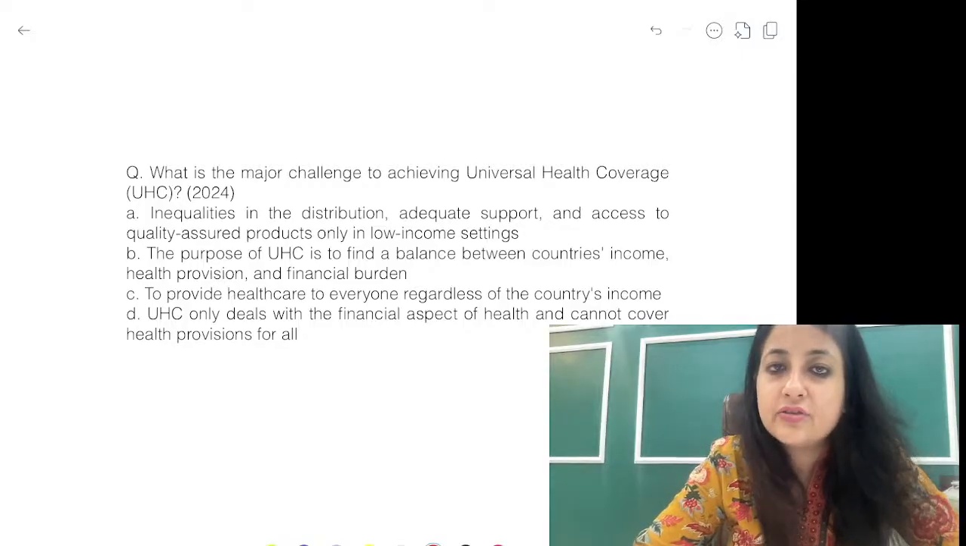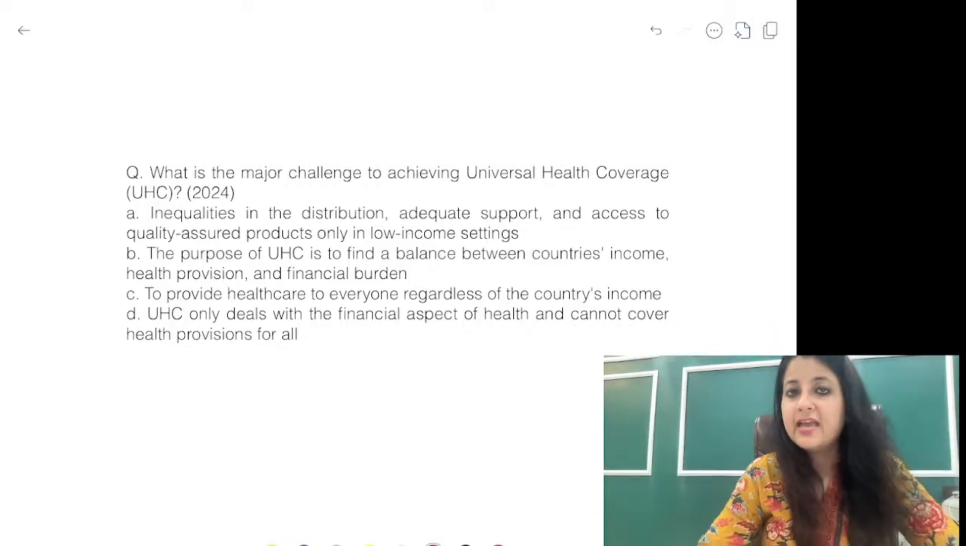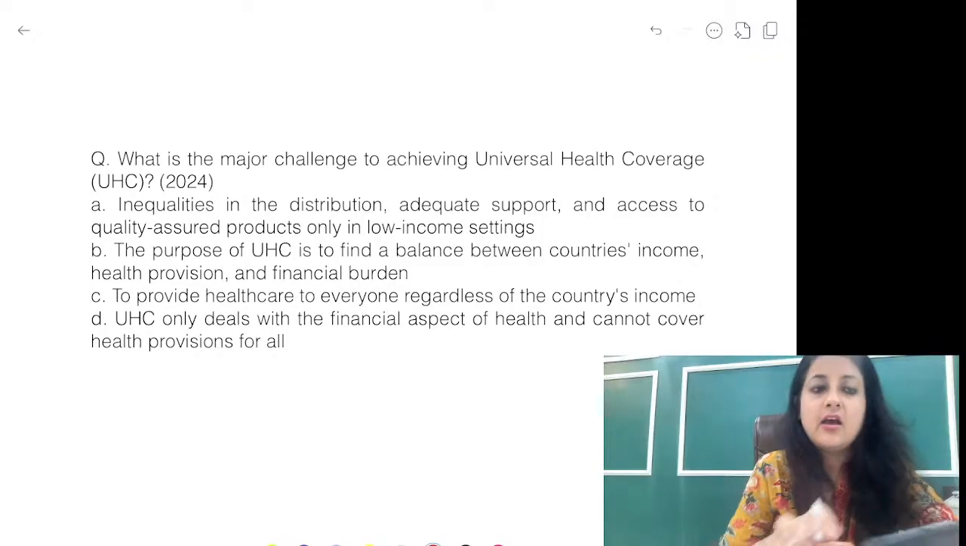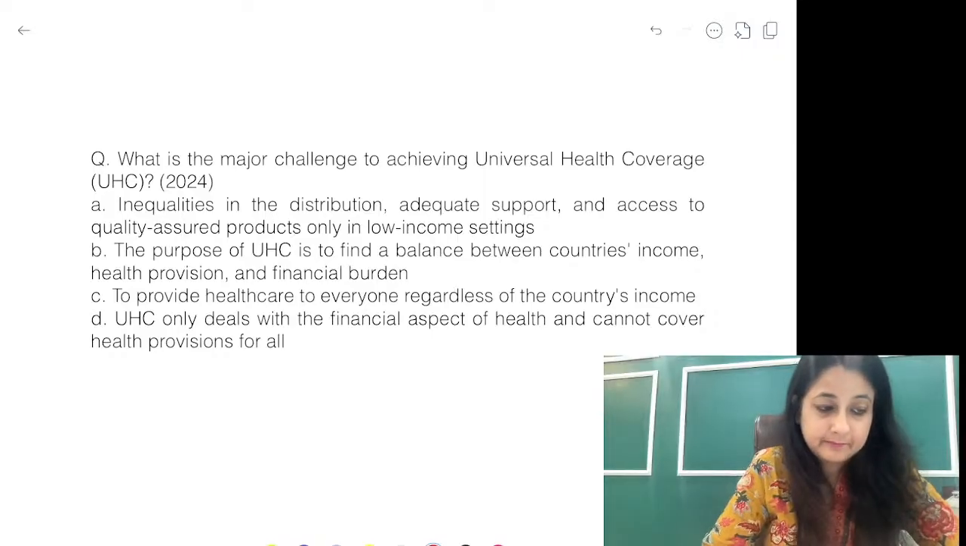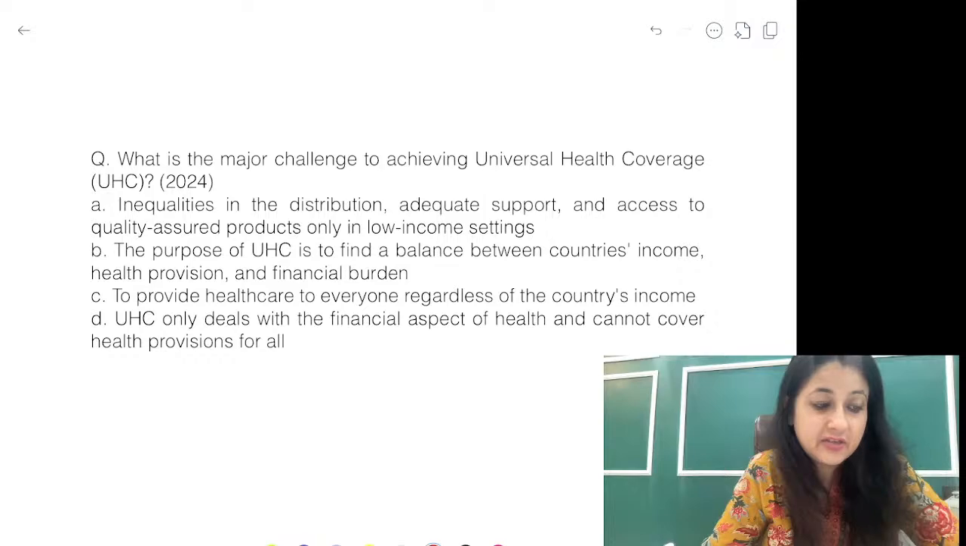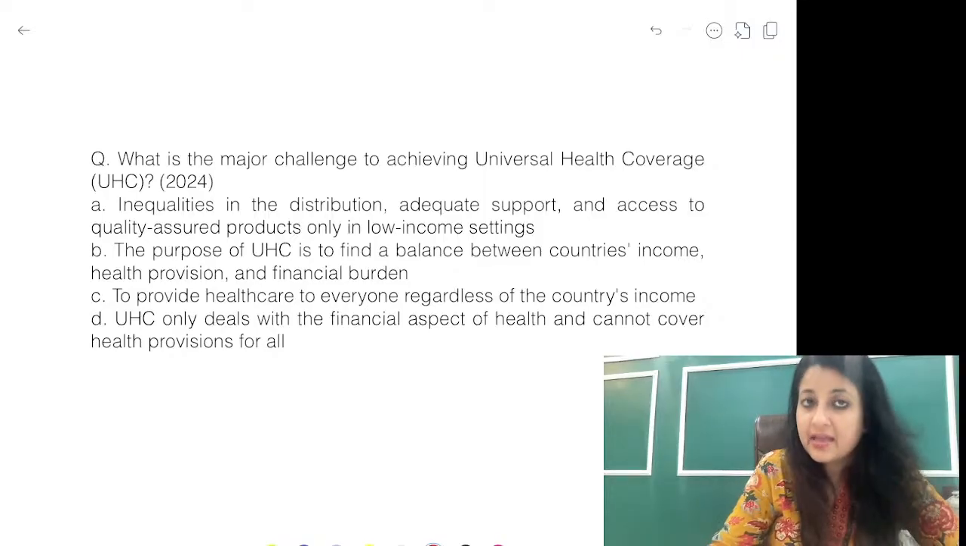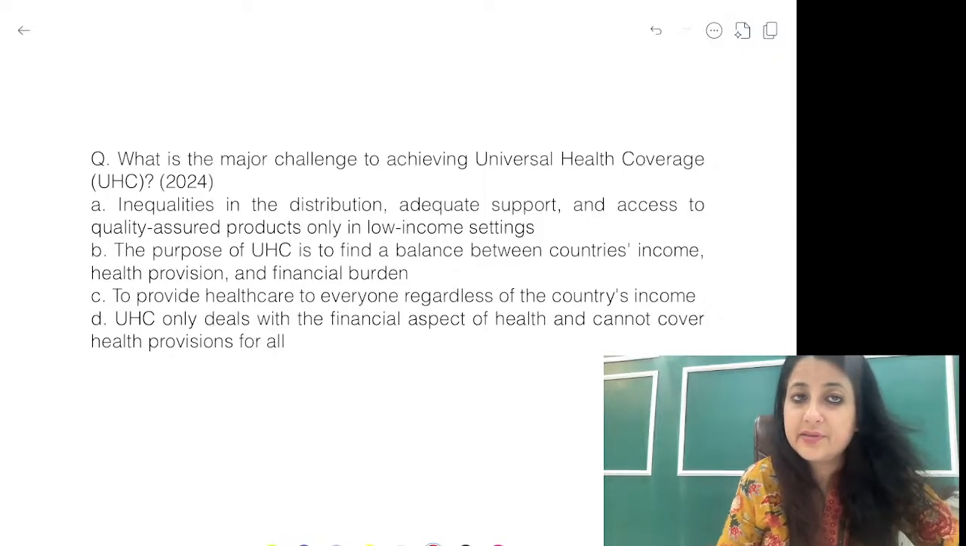Okay, what is the major challenge to achieving universal health coverage? What is the major challenge to achieving universal health coverage? Anybody can come up with the answer over here. और इंडिया में कौन सा प्रोग्राम यूनिवर्सल हेल्थ कवरेज आपको प्रोवाइड कर रहा है? ठीक है नित्या. Alright, in inequalities and distribution, adequate support and access to quality assured products only in low income settings. Purpose of UHC is to find a balance between countries' income, health provision and financial burden.